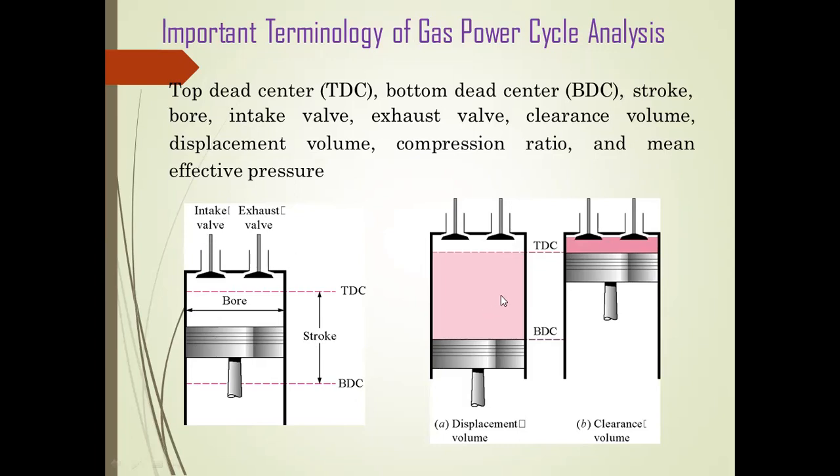In the next figure we discuss the displacement volume. Air enters the combustion chamber and is placed in the cylinder bore. The gas fills the cylinder from TDC to BDC, and that distance covers the displacement volume. After that we compress the air molecules as the piston moves from BDC back to TDC. This remaining space is the clearance volume.